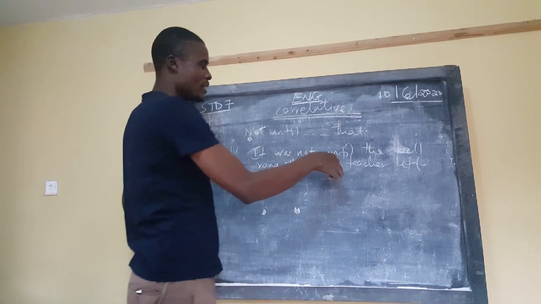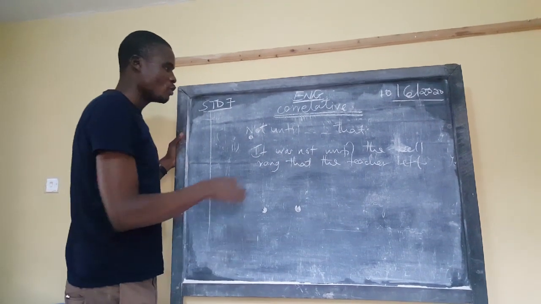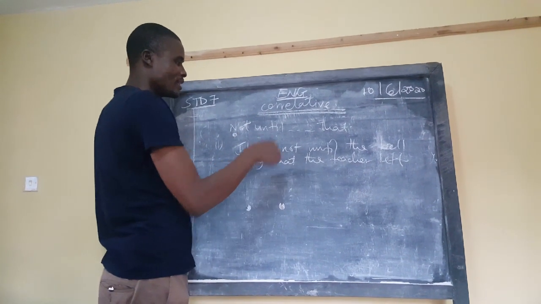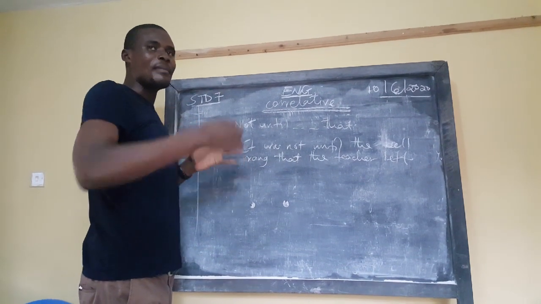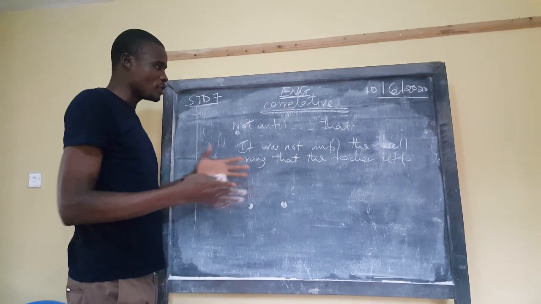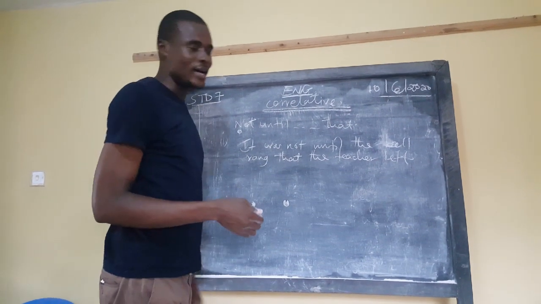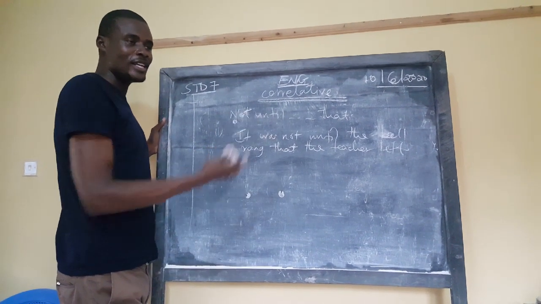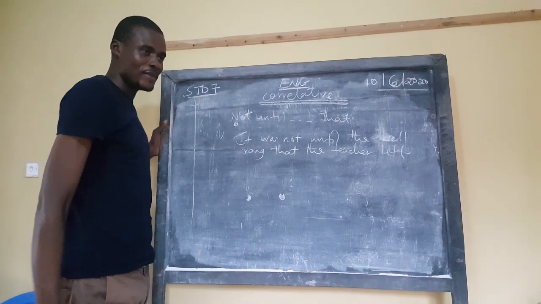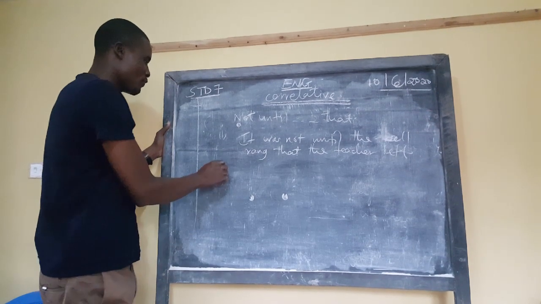The teacher only left the class when the bell rang. So it was not until the bell rang that the teacher left. He didn't leave before, and he didn't leave some hours after. He left almost immediately when the bell rang. So if you're a very keen learner, these things almost mean the same thing. The three that we have done, and even this, mean almost the same thing, if you are very, very keen.